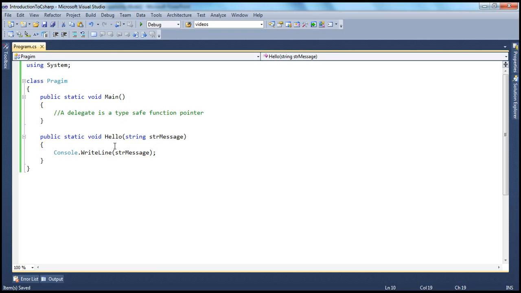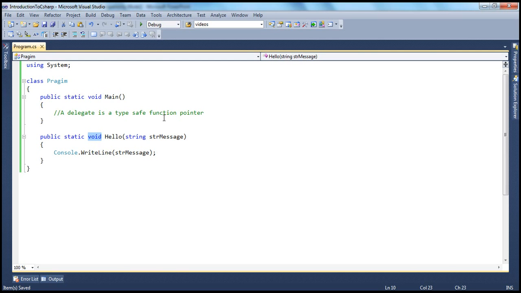If you haven't watched my video series on methods, and if you're new to methods, I would strongly encourage you to watch the video tutorial on methods in this series. Now if you look at this method, it has the void return type and it takes a string parameter. We know that a delegate is a function pointer. To actually understand a delegate, think of it this way: the syntax of a delegate is similar to a function.